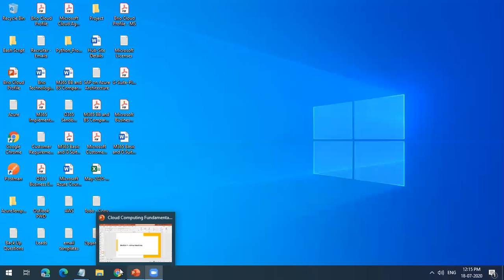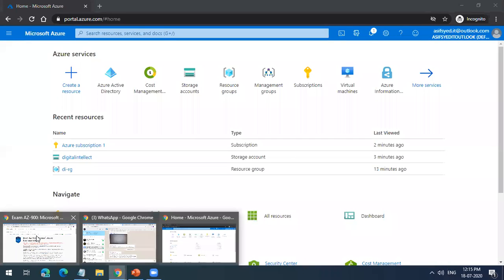Asif, I think your screen is not sharing or something, or is it only me who's lost your screen? Oh, yeah, my screen is shared. Everyone is able to see my screen, right? No, we cannot see your screen, sir. Yeah, we cannot see the screen. Because when you were talking about the AZ-900 test and other things, I believe you were trying to show us the screen, but we had lost your screen already by then. Okay, give me 1 minute. I'm so sorry for that. So now you can see my screen, right? Yes, we can see.